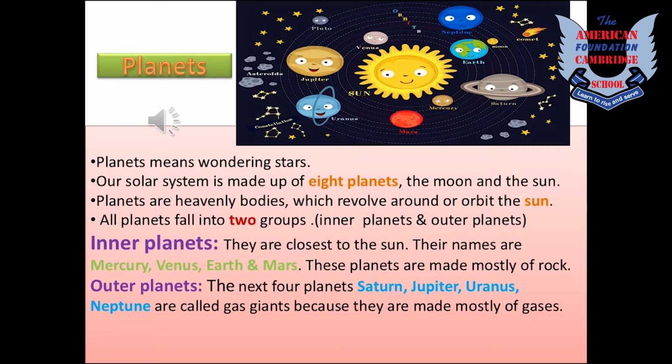Now let's talk about planets. So anything that orbits around the sun is called a planet. The planets are divided into two groups, kids. Inner planets and outer planets. Inner planets are those planets that are closest to the sun, and outer planets are those planets that are not so close to the sun. Those are Saturn, Jupiter, Uranus and Neptune. They are also called gas giant planets because these planets are made up of gases.